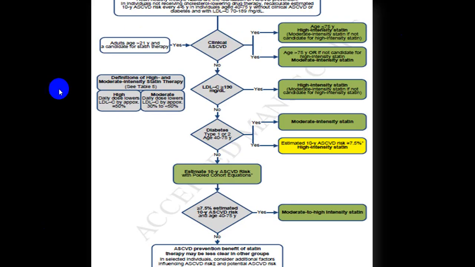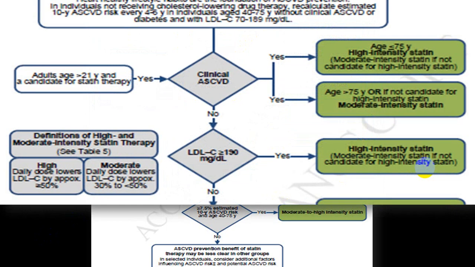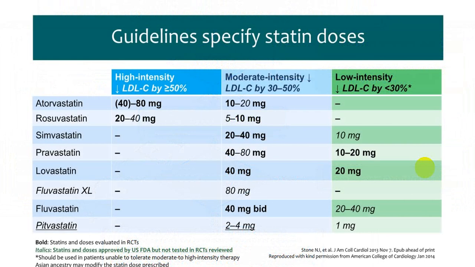This is a combined chart which is given in one single chart, groups 1, 2, 3, 4. So always it is divided into 4 groups. Try to identify which group the person belongs to. And these are the guidelines as far as high intensity therapy is concerned, moderate and low intensity therapy.